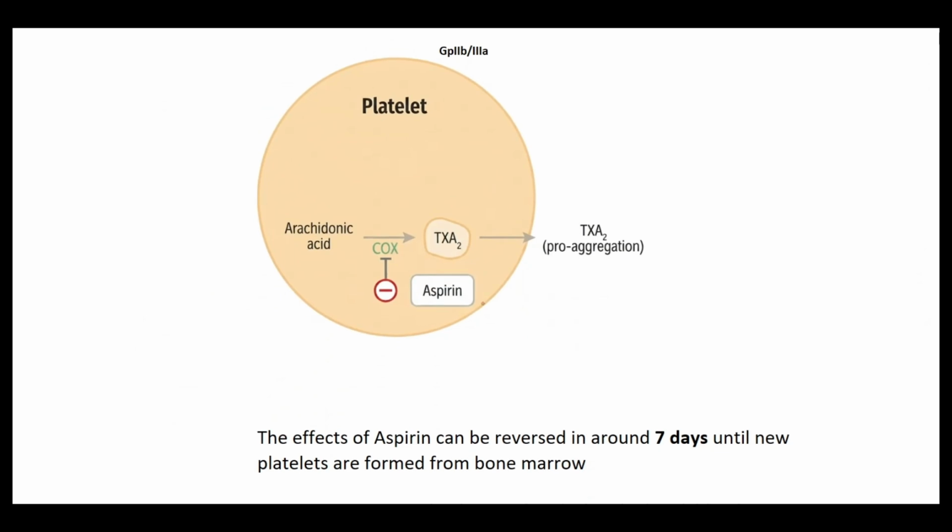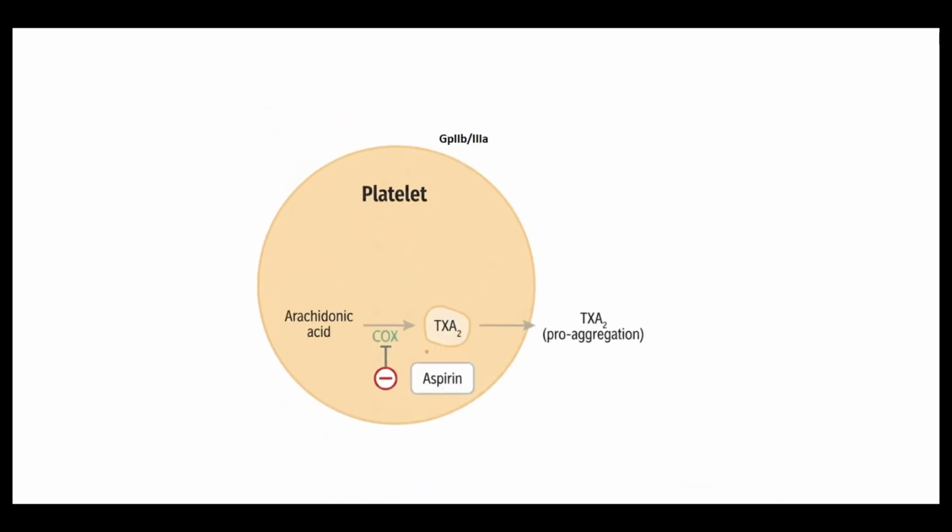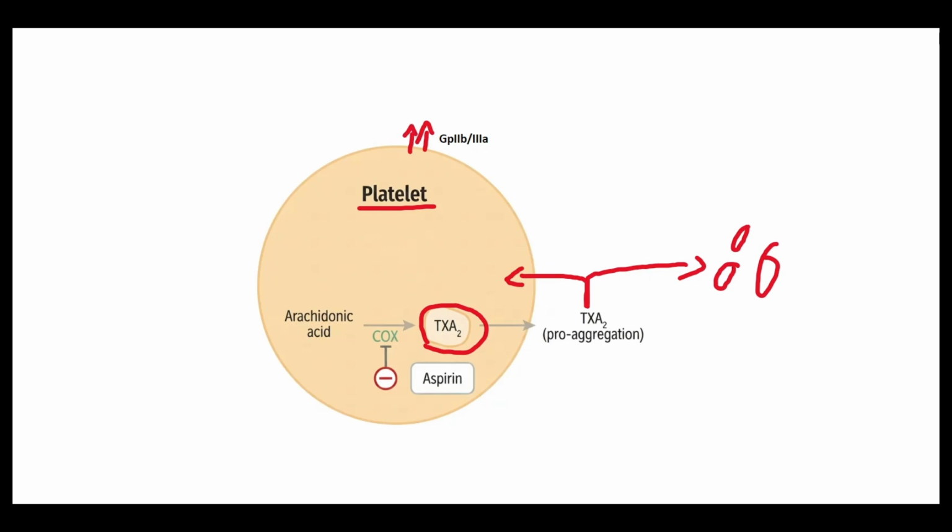You may already be aware that since aspirin blocks cyclooxygenase enzymes in platelets, it's going to block the secretion of thromboxane A2. Now, this is a very interesting molecule because it's going to act on the platelet that secreted it and other platelets to increase the expression of this glycoprotein, GP2B3A.